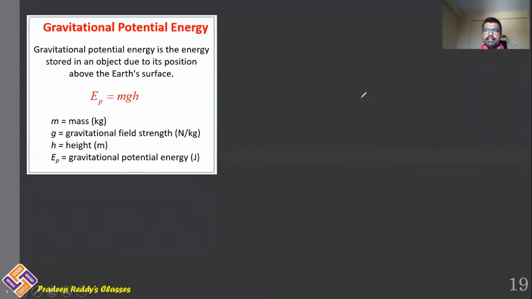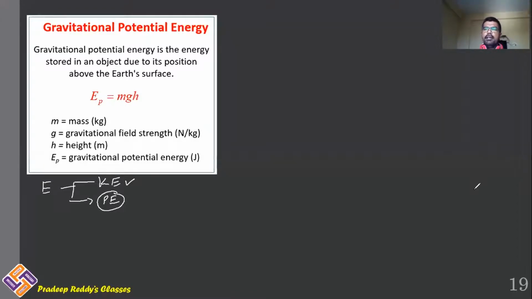As we have already discussed, energy in mechanics is categorized as kinetic energy and as well as potential energy. We have already discussed kinetic energy. Now let us learn about potential energy. What is meant by potential energy? In mechanics, we will be doing work on the surface of the earth. Therefore, we are always surrounded with a gravitational potential field.